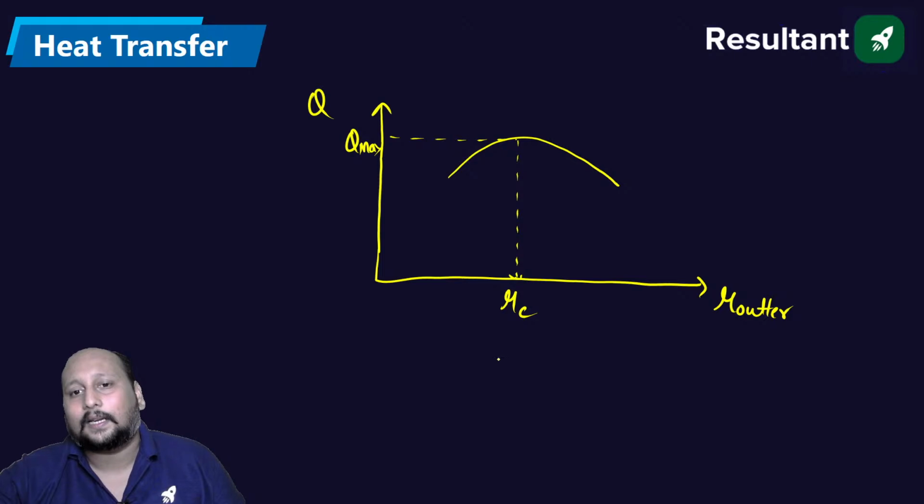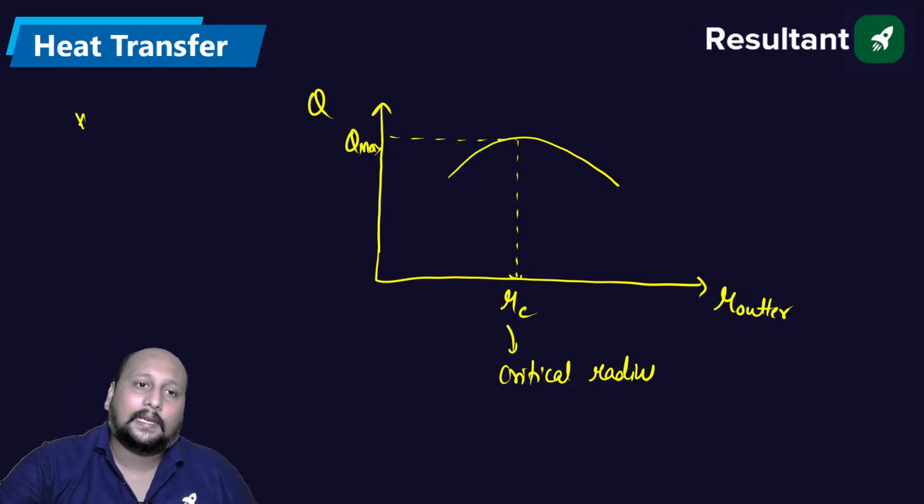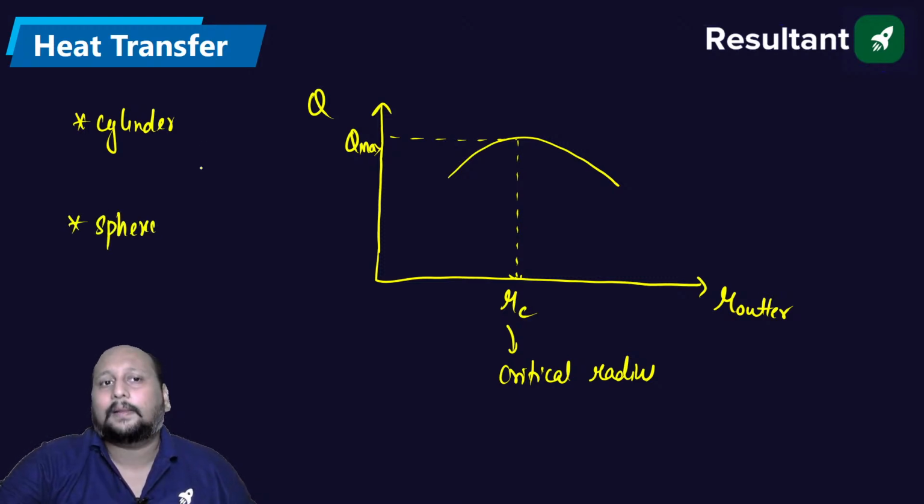इसको बोलते हैं RC, that is critical radius. ठीक है, critical radius. Now there are two possibilities. We can have either cylinder or we can have sphere. या तो सिलेंडर हो सकता है या तो स्फीयर। सिलेंडर मतलब we can have wire, ठीक है।